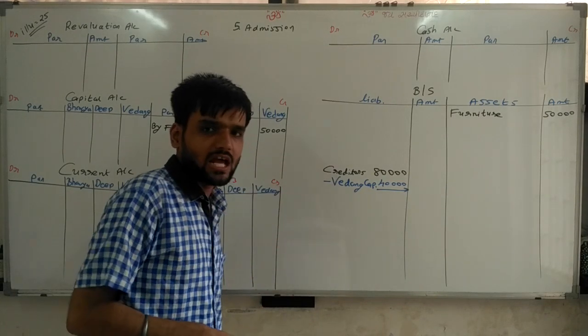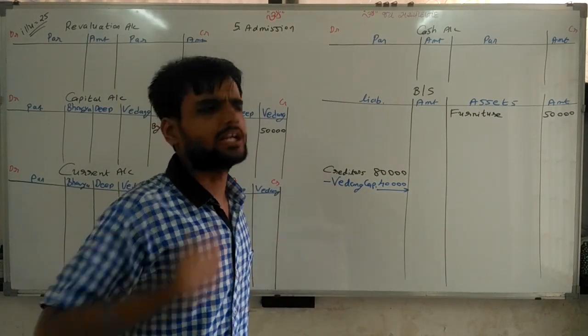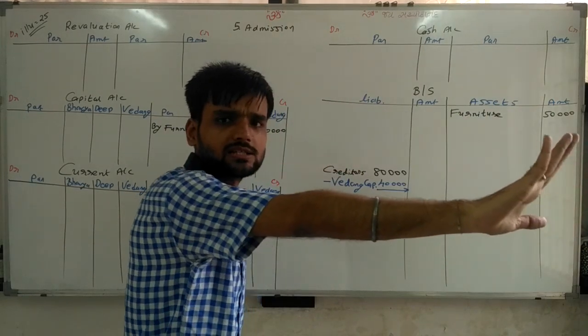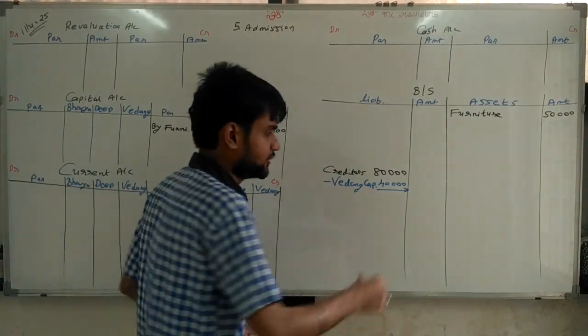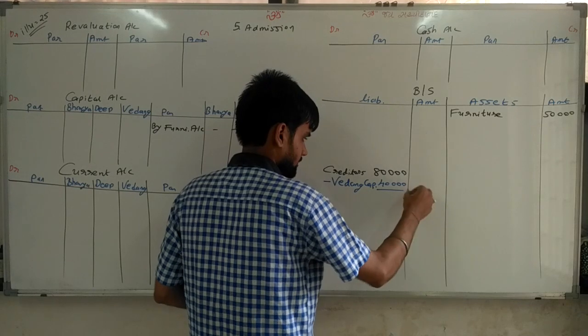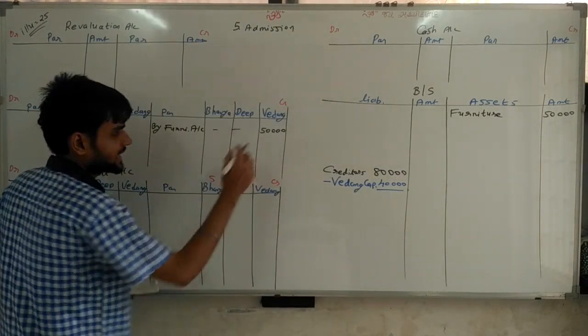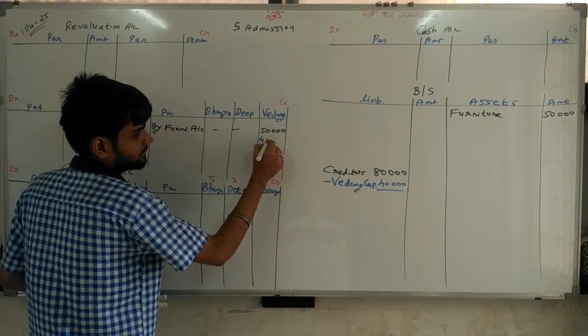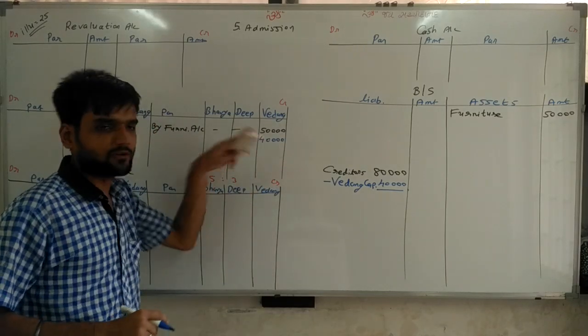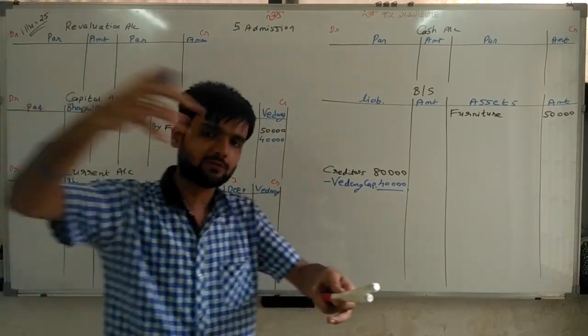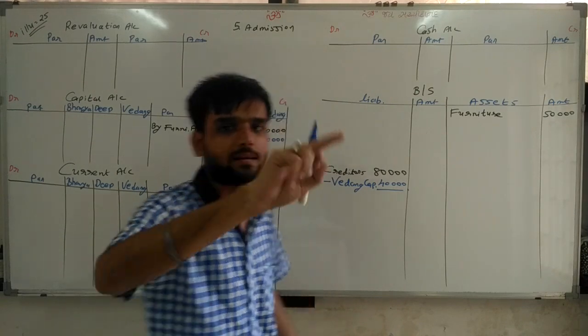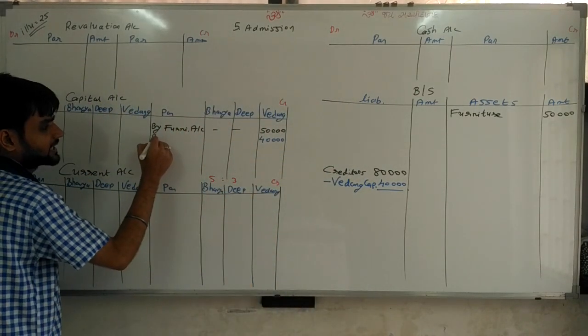Vedang is saying now don't give me my money, it's my capital in the business. So creditors reduce and Vedang's capital increases, because now we don't need to pay Vedang. It means indirectly Vedang brought 40,000 in the business, it's called capital. So here we are writing by creditors.